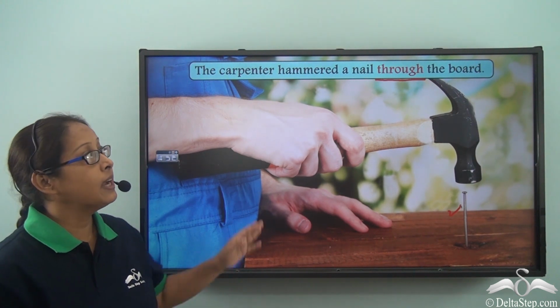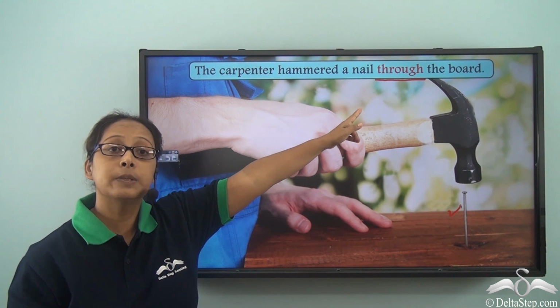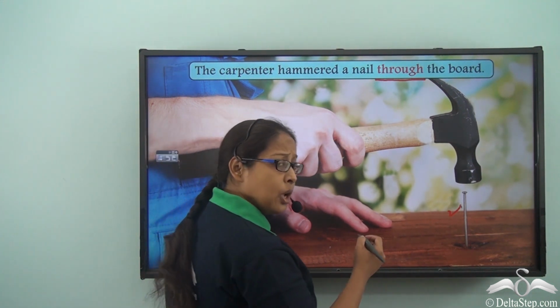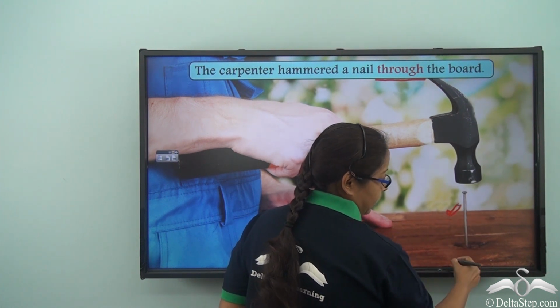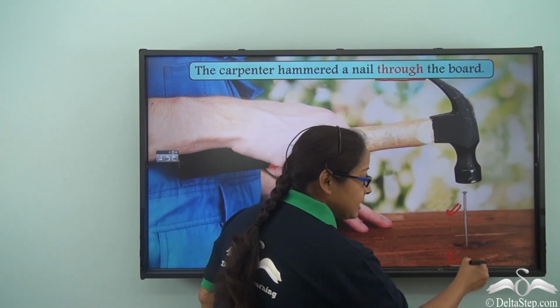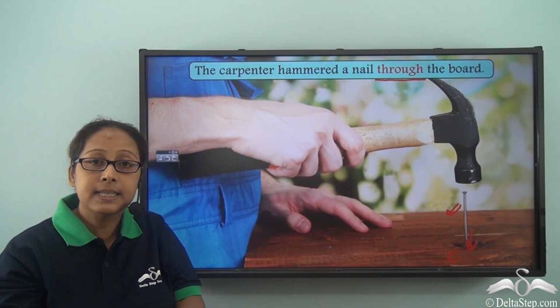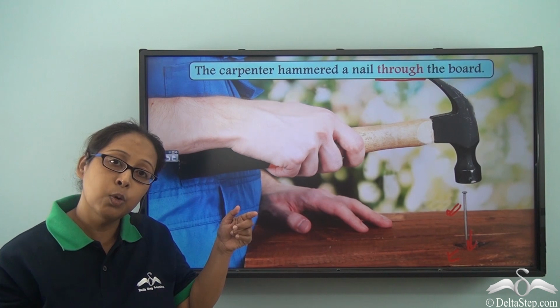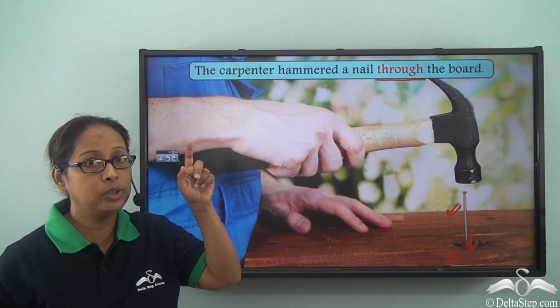But the reason why we have used through in this sentence is because when we say through, it is definitely going from one side to the other side, but it is going within. So it is going inside the wood while it is moving from the top to the bottom, or from one side to the other end.